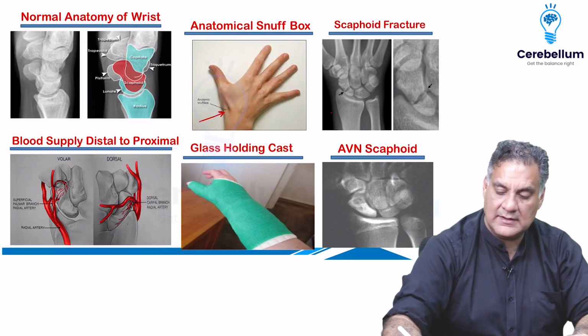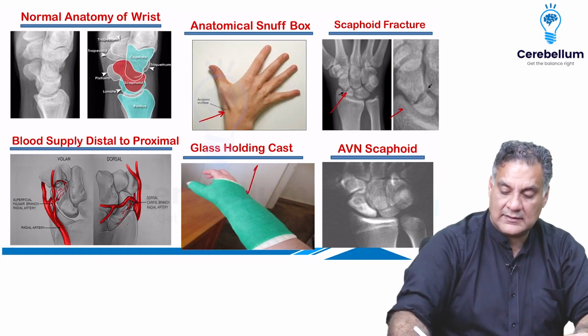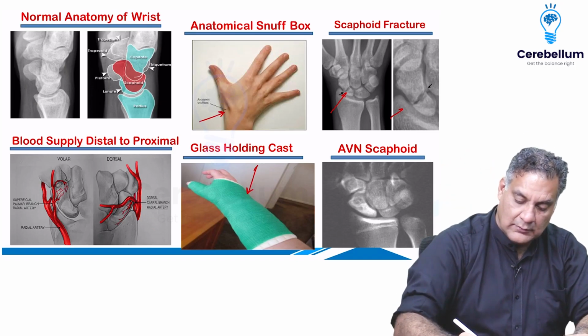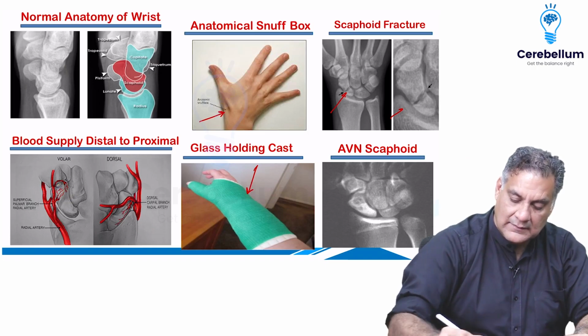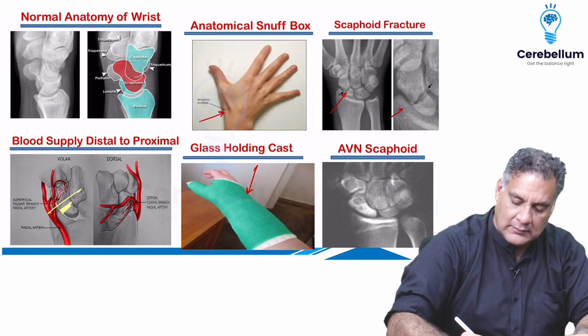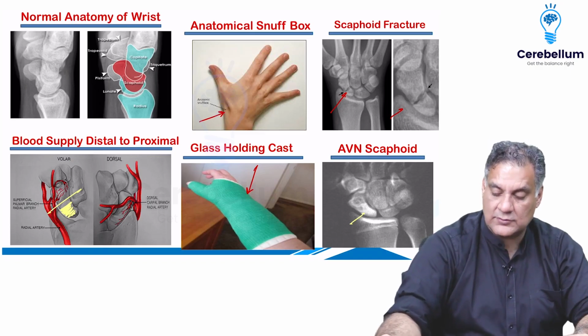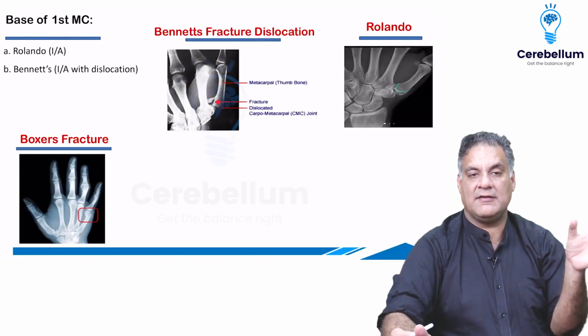They show you an image, it fractures at the waist usually, and it is usually treated by a glass holding cast. The blood supply of the scaphoid goes from distal to proximal, and that's why when it fractures here, the proximal fold can undergo avascular necrosis and the dead bone is white as shown here. So hand shaking cast is Colles, glass holding cast is scaphoid.